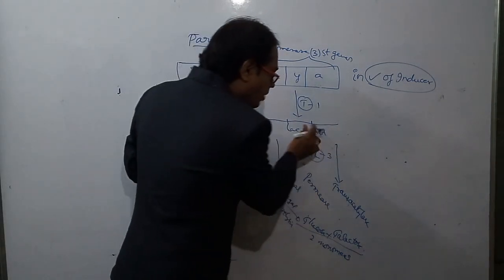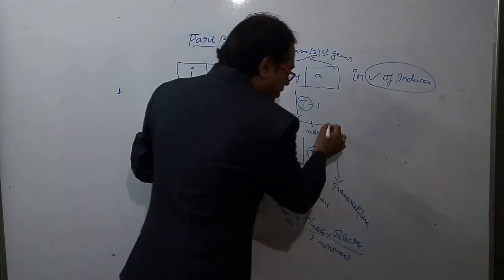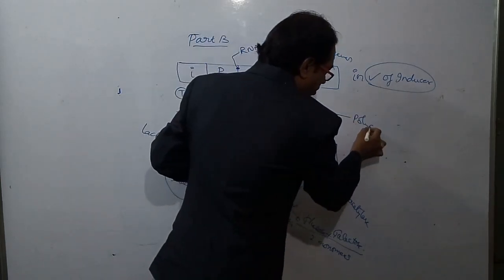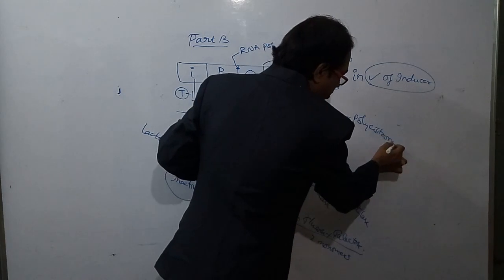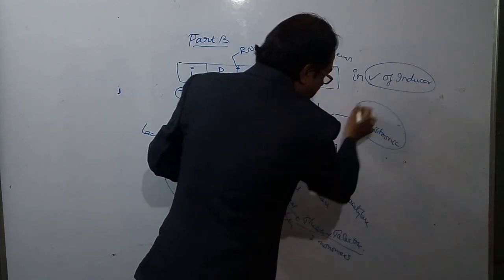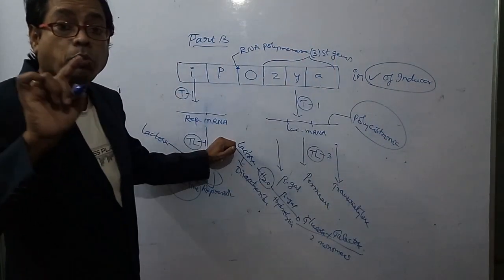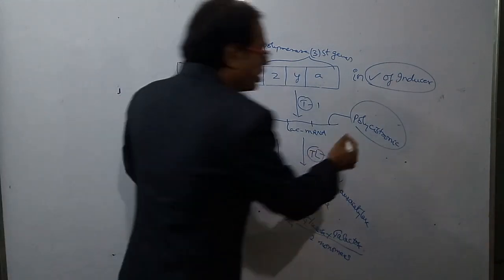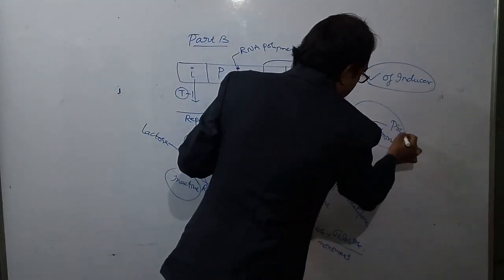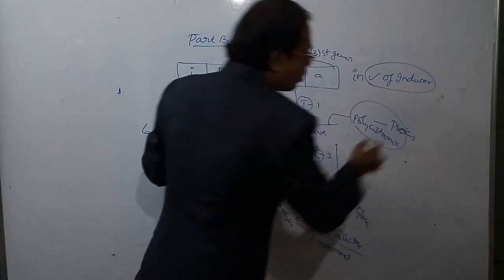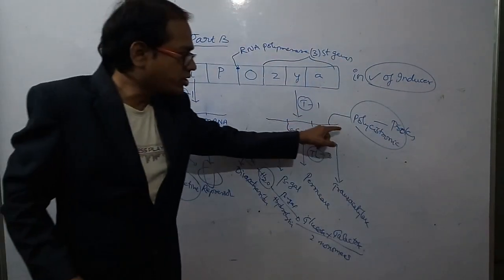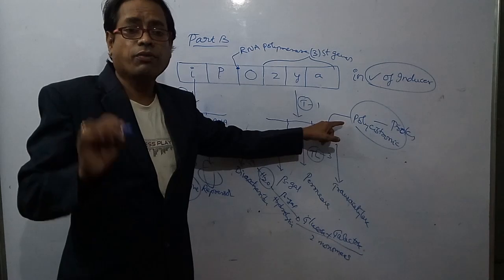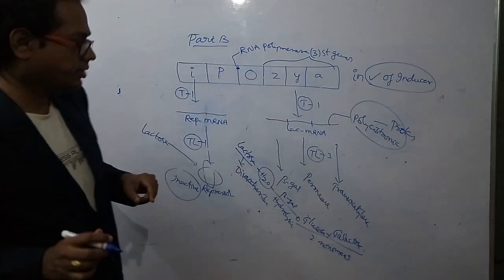So this lac mRNA is useful to synthesize three proteins. That's why it is a polycistronic gene. Lac operon is a polycistronic gene. Is polycistronic found in prokaryotes or eukaryotes? Prokaryotes. So polycistronic is a gene found in prokaryotes.